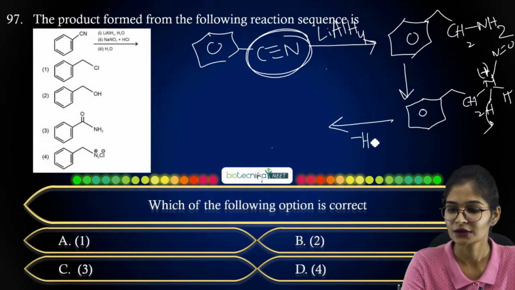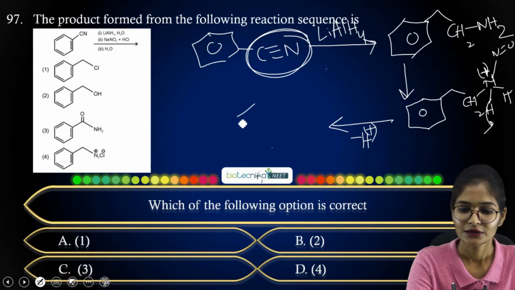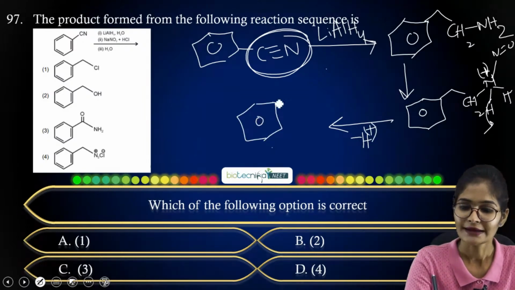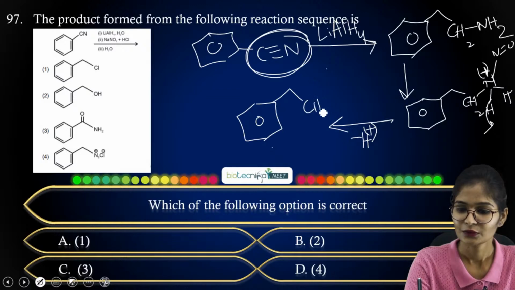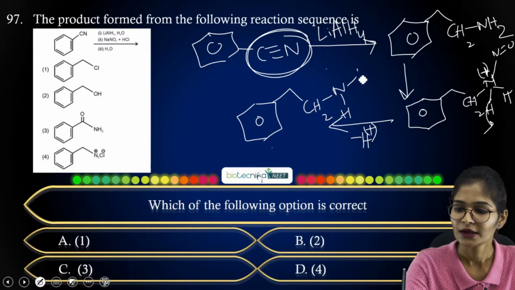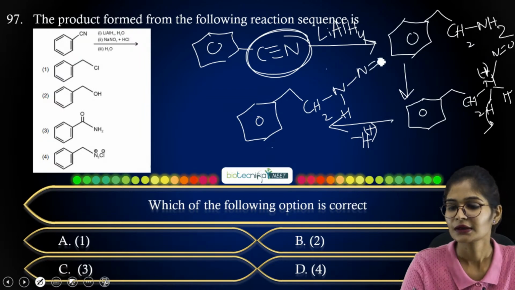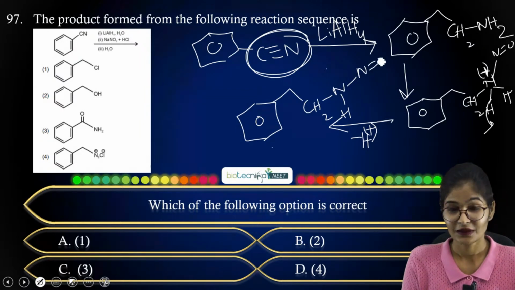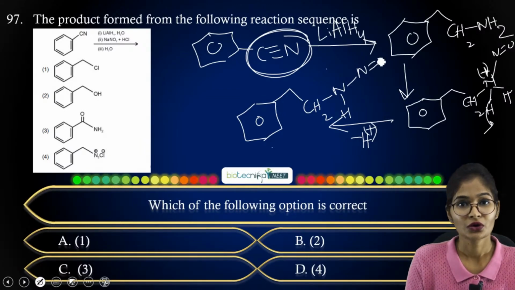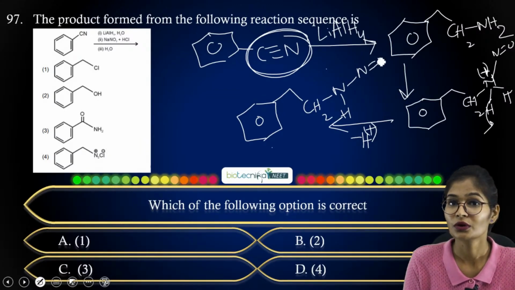Let me write it down here. H plus has gone out, and you have your C6H5 ring and CH2, and here you have nitrogen, 1 proton, along with NO. Right. So now the nitrogen valence is satisfied, but it is still carrying 1 more proton.